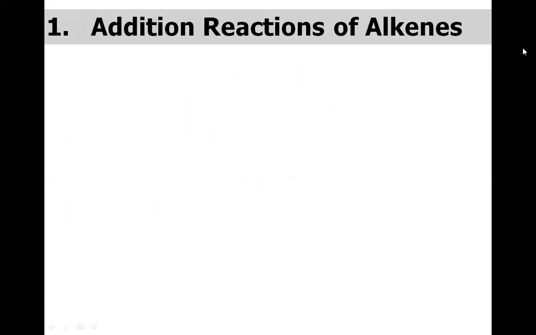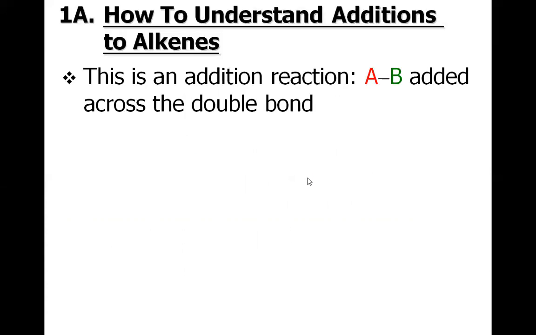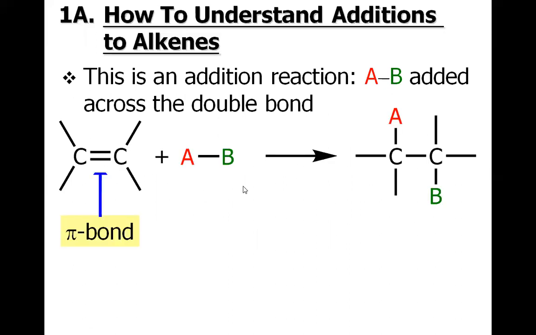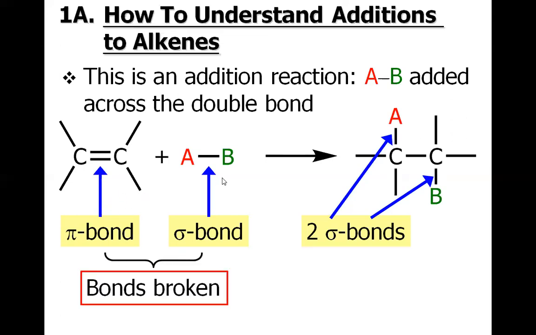So let us begin with the addition reaction of alkenes, a very general reaction in which A and B are added across a carbon-carbon double bond. If you see this equation, you will come to know that this pi bond and this sigma bond are broken in the starting material, and in the product two new sigma bonds are formed. When this A-B sigma bond is broken, A is attached to one carbon and B is attached to the other carbon.